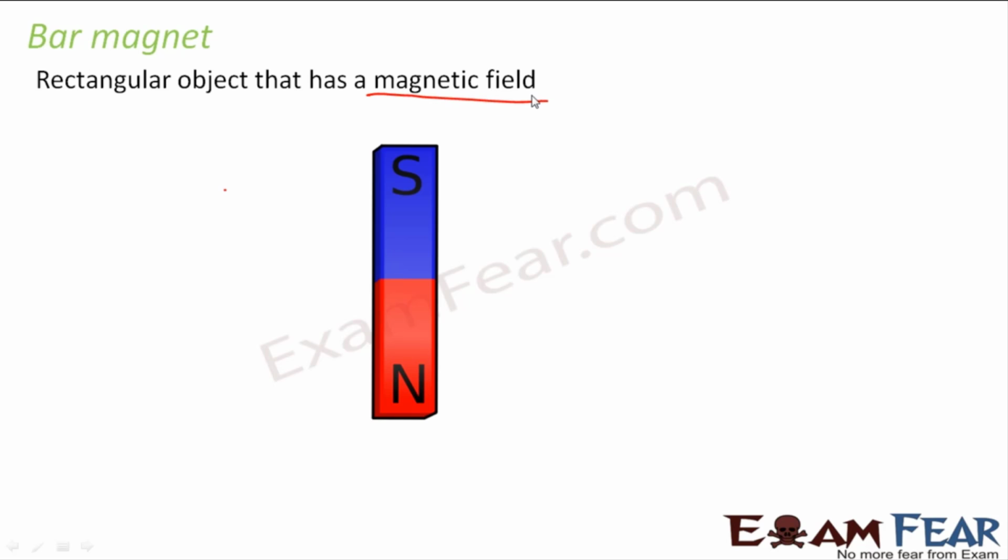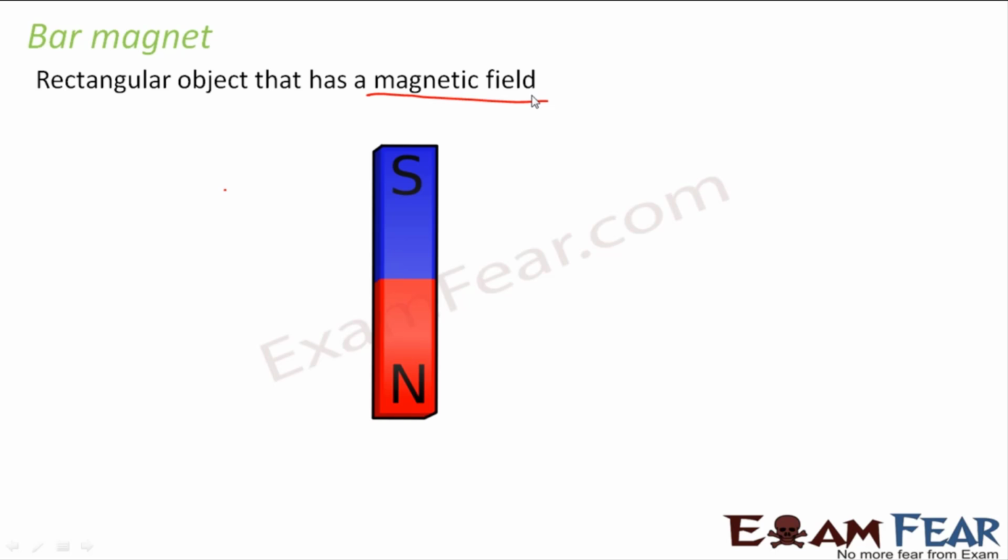Right? This magnetic field is nothing but the area surrounding the magnet within which you can feel the magnetic effects of that object. That means, for example, if you bring some nails near this bar magnet, what will happen? The nails will get attracted towards the magnet.